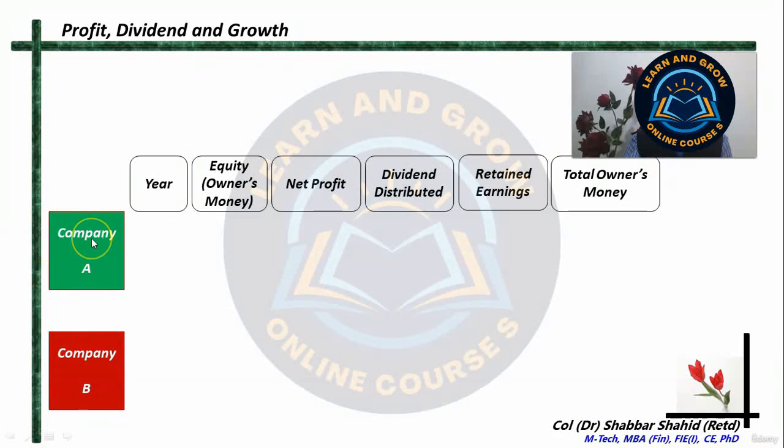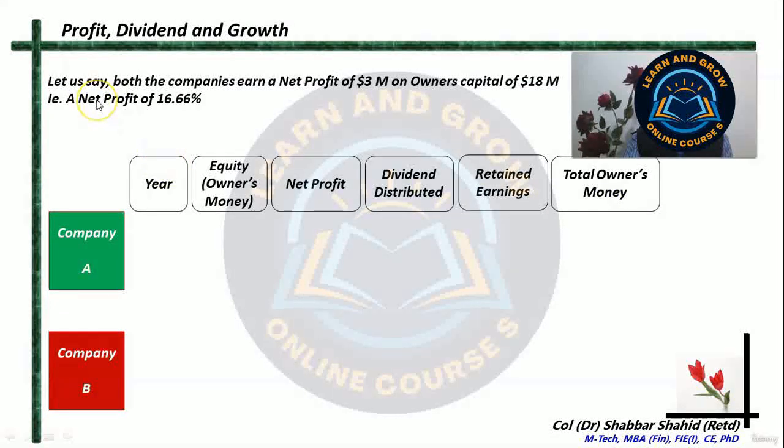Consider two identical companies, company A and company B. What we are talking about, Five Friend Garments Limited. We will see how over the years the equity, net profit, dividend, retained earnings and the total owner's money evolve with changes.